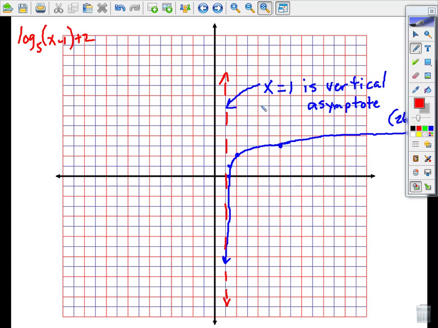So, any questions? Will we ever have to graph a log function without looking at its inverse, the exponential? Well, I would suggest you always go through that because it's just easier. Otherwise, you're going to have to substitute numbers in and then evaluate the log. That's probably going to be a little tougher to do. It's possible, but you're going to have to pick some good numbers where the log could be evaluated easily. I just think it's easier to think of log being the inverse of growth.